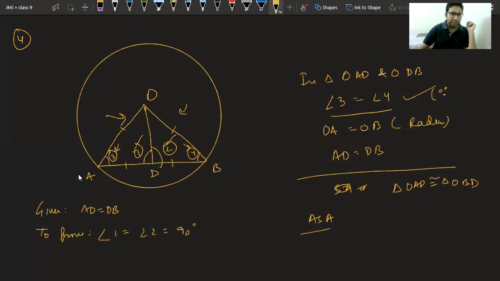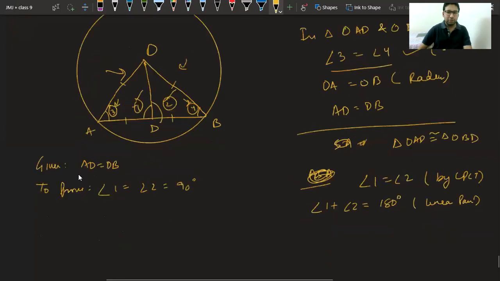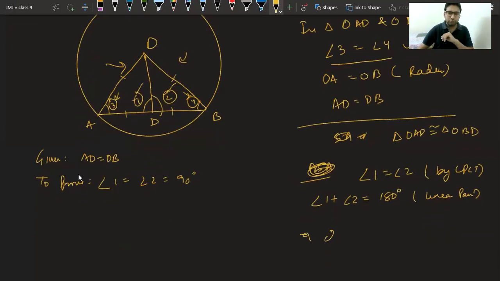After this, you can say angle 1 is equal to angle 2 by CPCT, and then you can say angle 1 plus angle 2 is equal to 180 degrees, because they are forming a linear pair. And finally, you can say angle 1 is equal to 90 degrees.